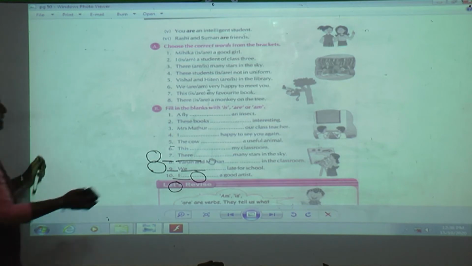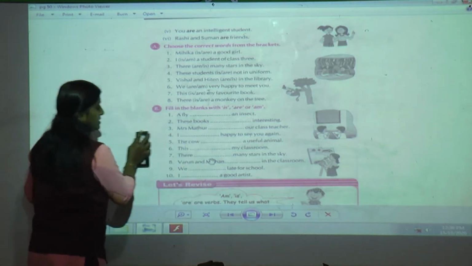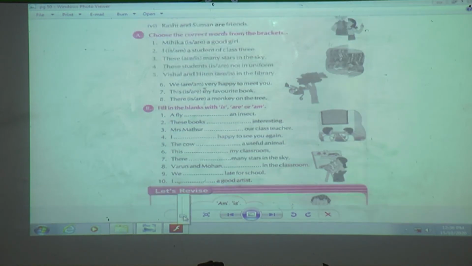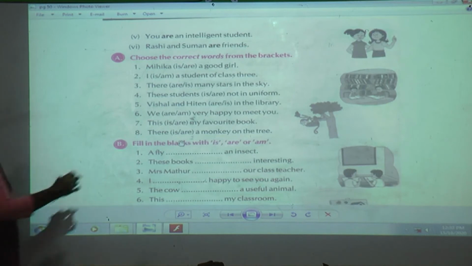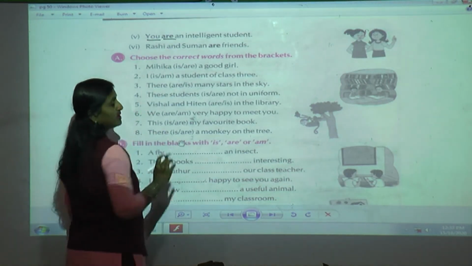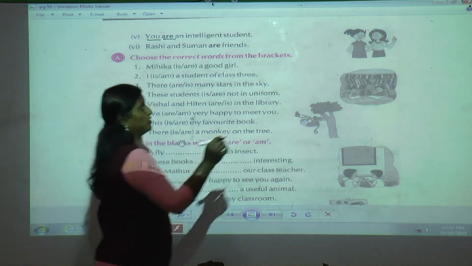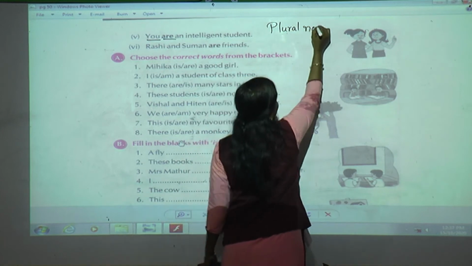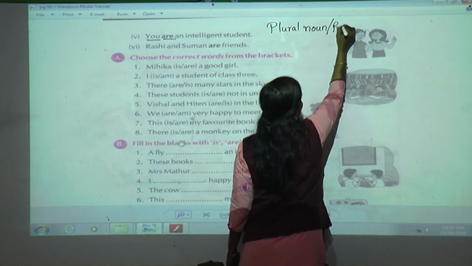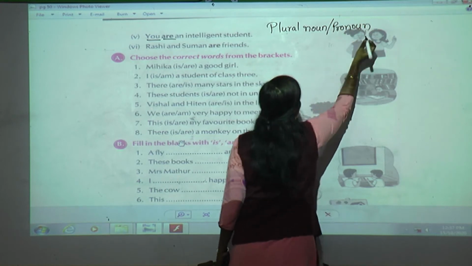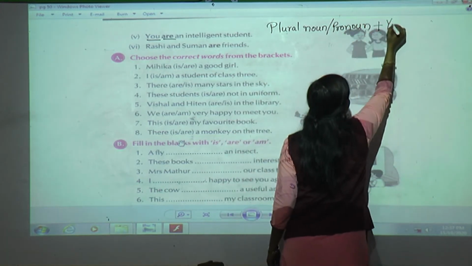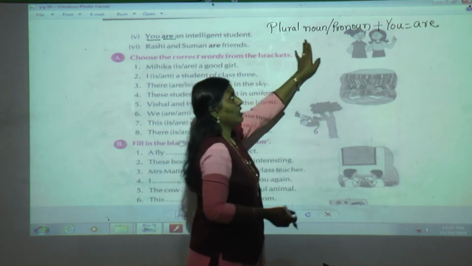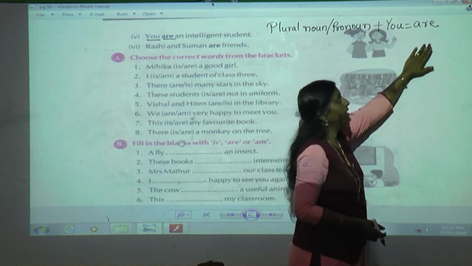You are an intelligent student. Now here you can see we can use are along with, can you see here students? Are is used, this is singular, but we can use are with you also. Means with plural nouns or pronouns, you can use are with you also. Understood students? When there is a plural noun or pronoun or the subject you, then we are going to use